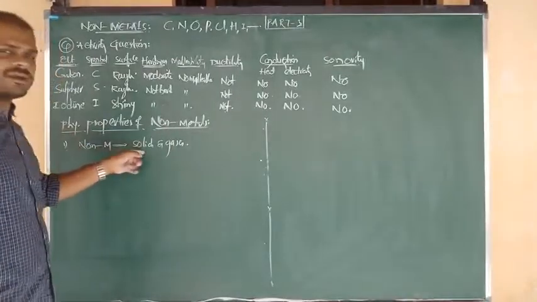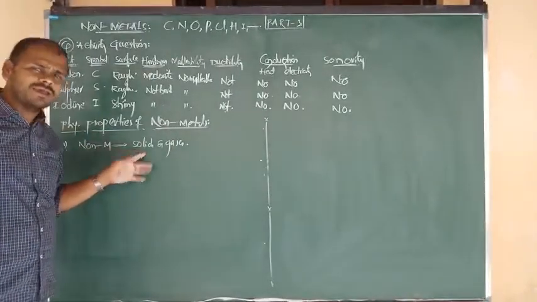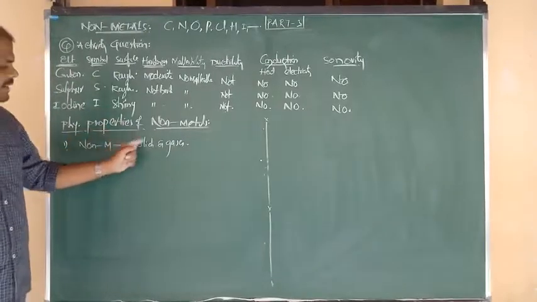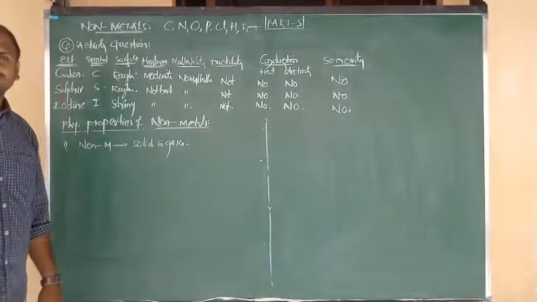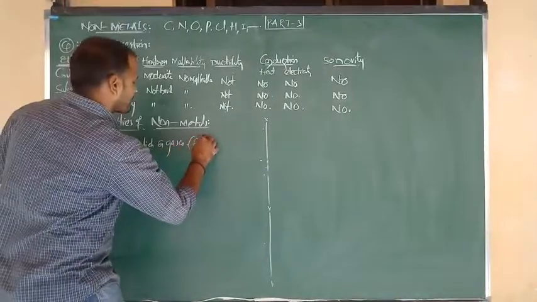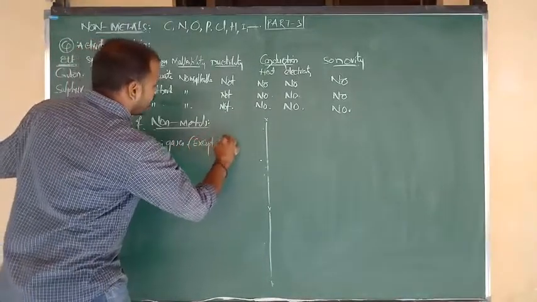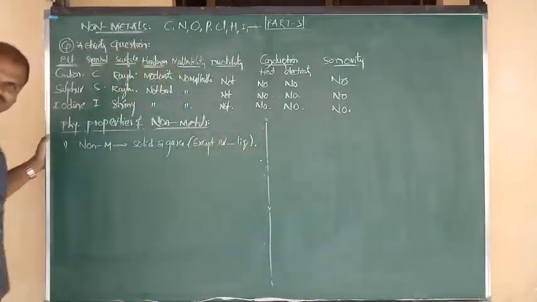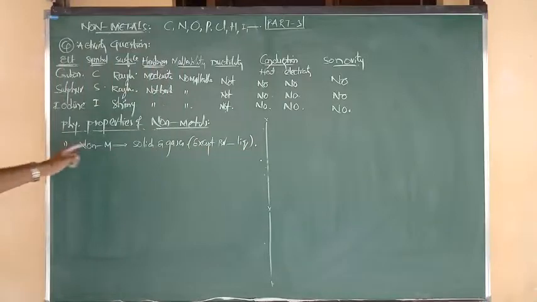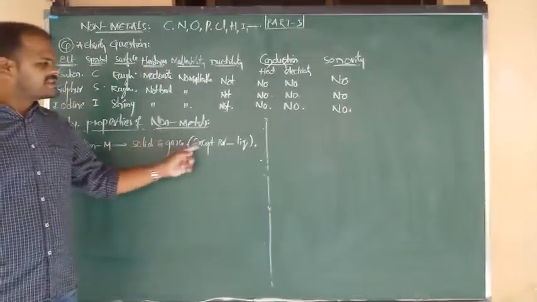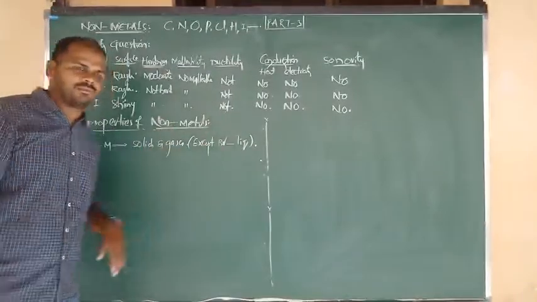Mostly they are solids. The non-metals exist either as solids or as gases, except one non-metal, very important: bromine, because it is a liquid. Once again about physical state, most of the non-metals are solids and gases, but except bromine, which is a liquid.